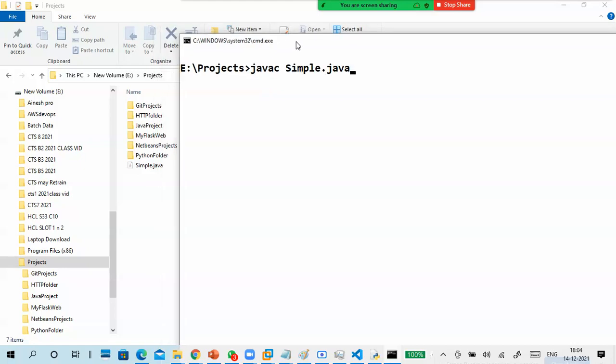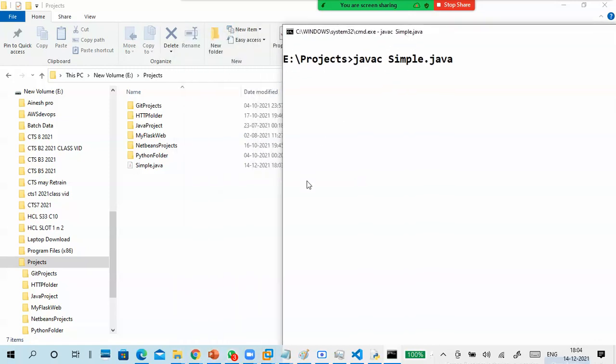When I compile, it will create a simple dot class file. This name simple came from the class name I defined. If you put a different name, you compulsorily have to execute the class file only. Now this is for compiling purpose only, and the class file is for executing. How to execute Java? simple, execute.